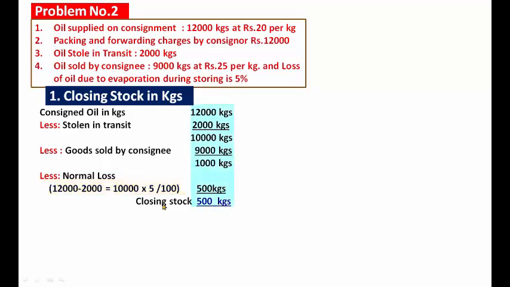Okay, what is the closing stock in quantity? 12,000 minus 2,000 remaining 10,000, minus oil sold by the consignee 9,000 kgs, leaves 1,000 kgs, and minus normal loss 500 kgs.